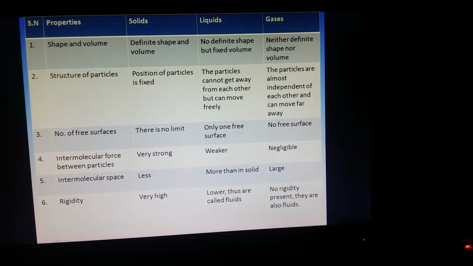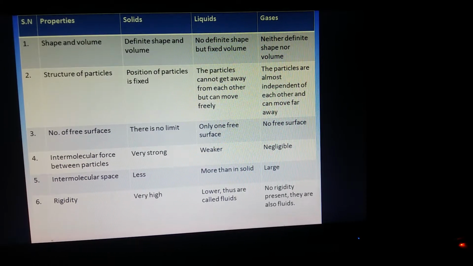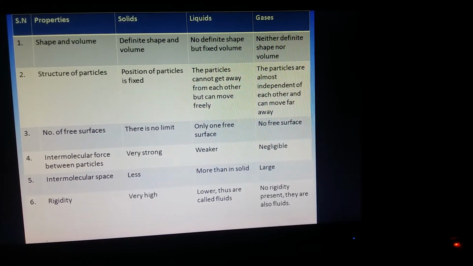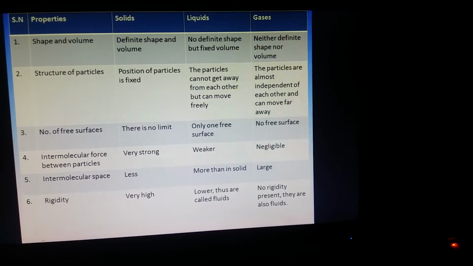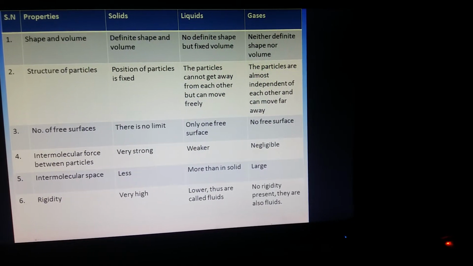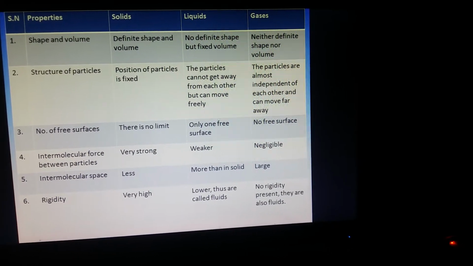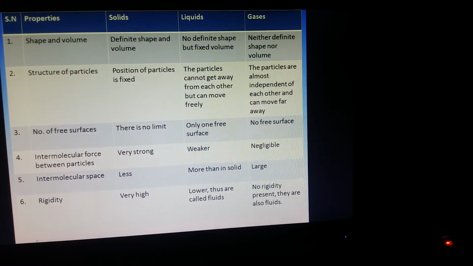Now the structure of particles. In solids the particles are closely packed, so the position is fixed, they cannot move. While in liquids the particles can get away from each other because they are loosely packed, but they cannot move freely. And in gases the particles are totally independent of each other and they can move far away.